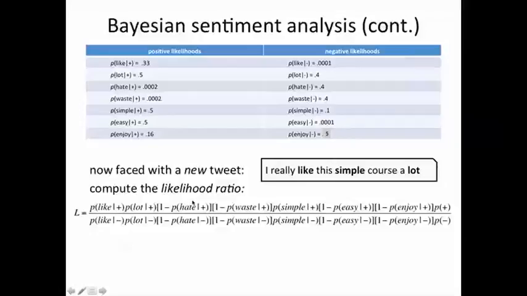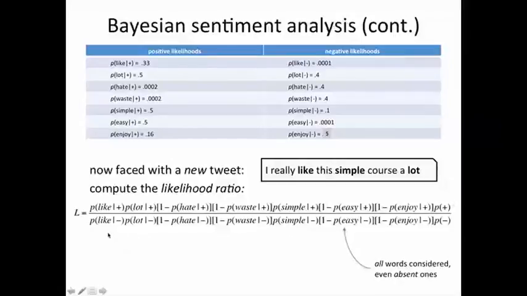Clearly the hate can be there or not there, so if it's not there, the probability of not hate given positive is 1 minus the probability of hate given positive. We include every possible word amongst the bold words that we have considered, and even those which don't occur in this tweet, we include their probabilities by taking 1 minus. Lastly, we multiply by the a priori probability.